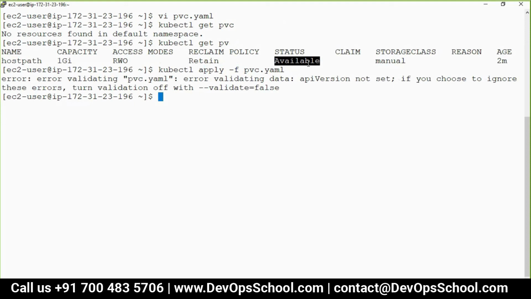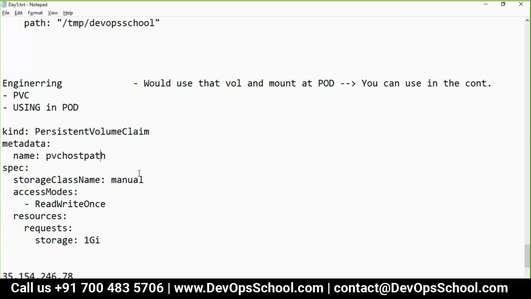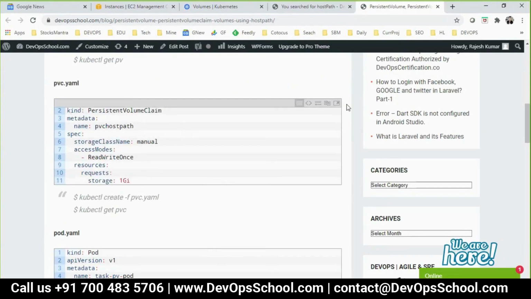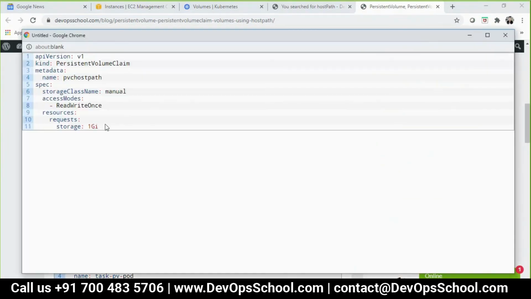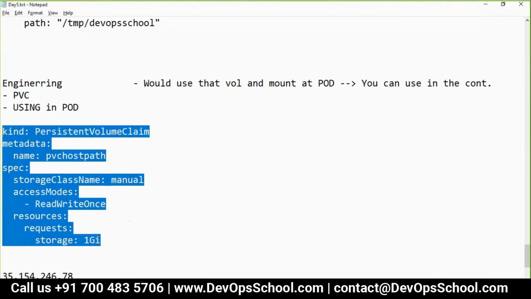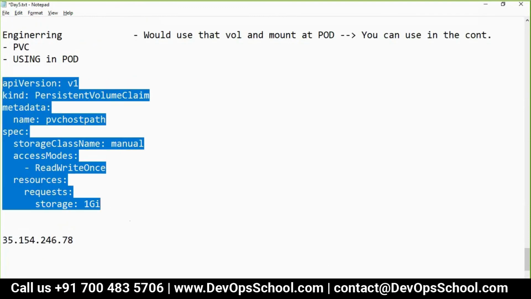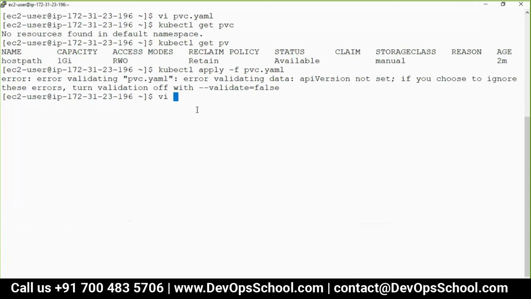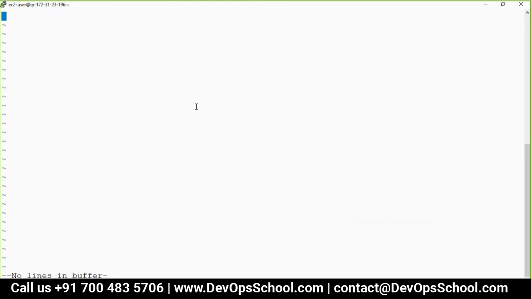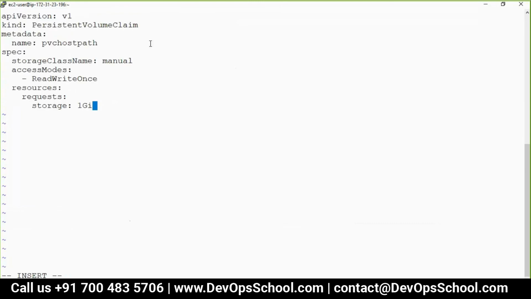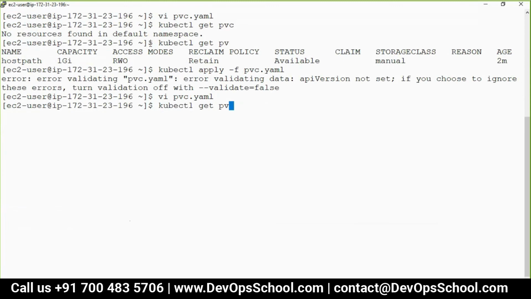validation problem. You did not copy the first line, apiVersion. This is my bad, my mistake. Whenever I copy, the first line always gets hidden in the editor of my website, so I have to do something about that. Yeah. So PVC. And here I run it, and you see here, get PVC.